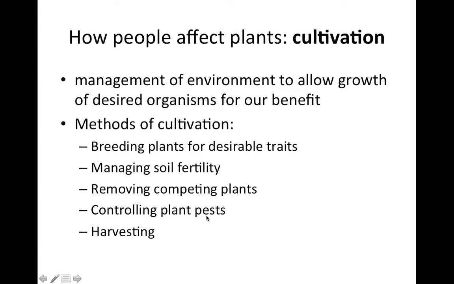We also control plant pests. On the scale of gardening, we might do this by physical removal, for example, collecting beetles and moving them out of the garden. On the scale of agriculture, we often do this by spraying some sort of pesticide that will limit those pest populations. That then allows the plants that we desire to grow better. Finally, we have to harvest plants that we're cultivating. So we have to find ways of collecting their seeds or leaves or whatever parts are desirable.